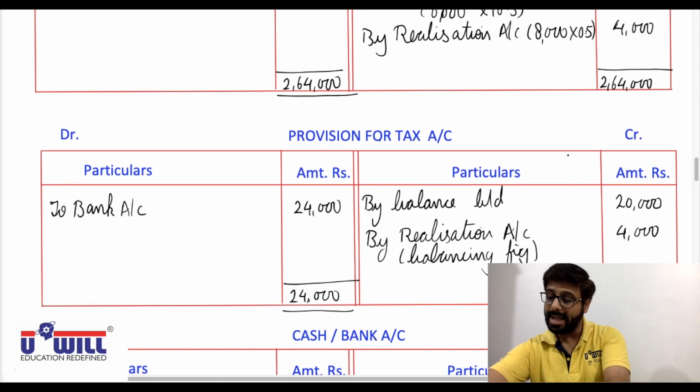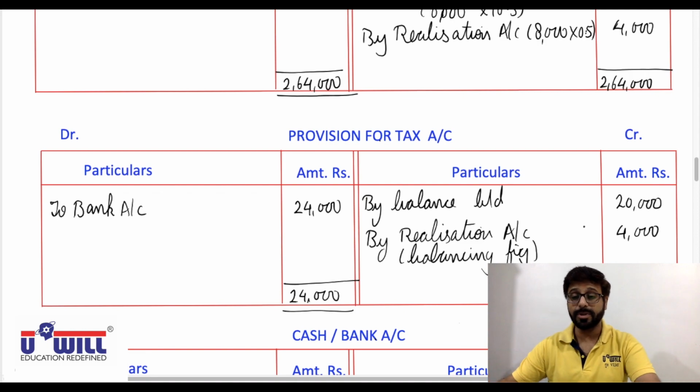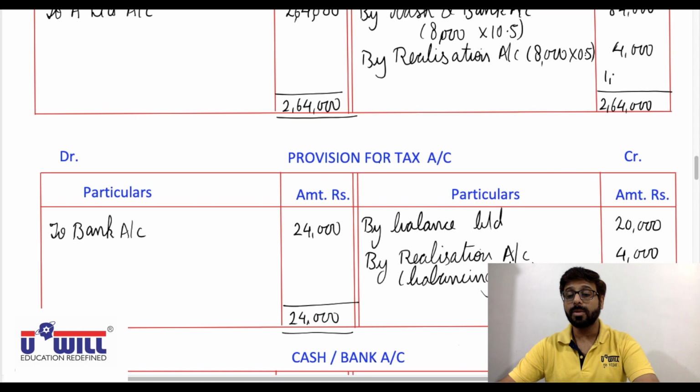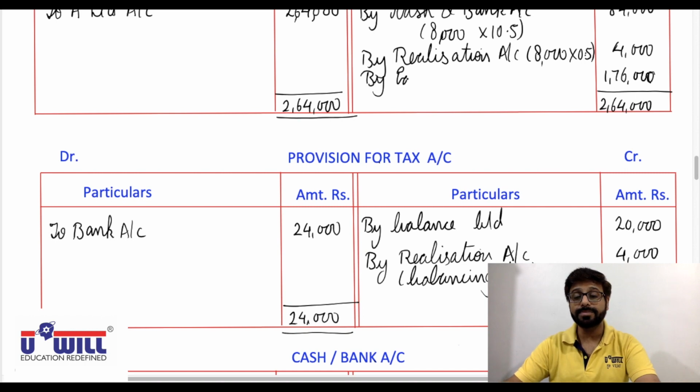Okay, 1,76,000 will be transferred to the equity shareholders account, by equity shareholders account, in bracket balancing figure.